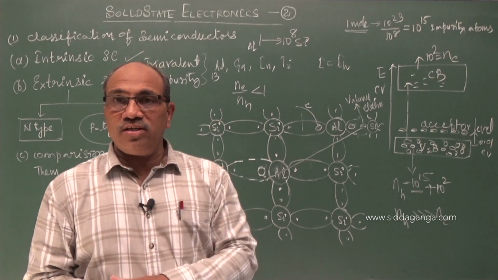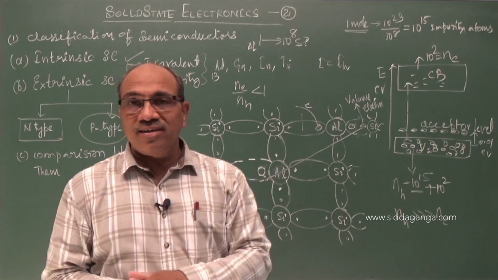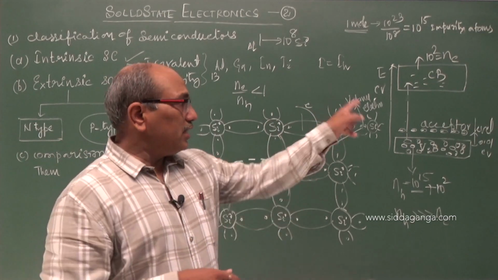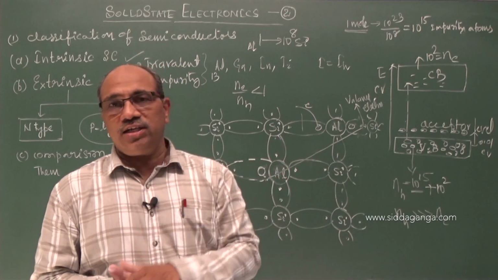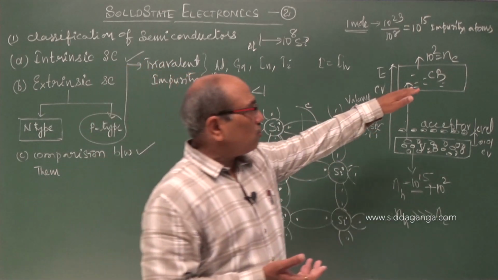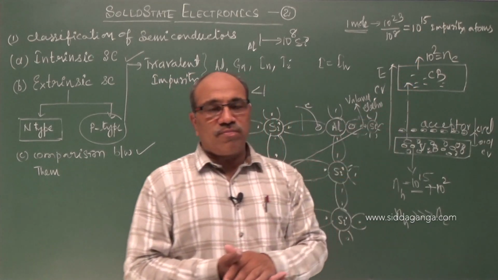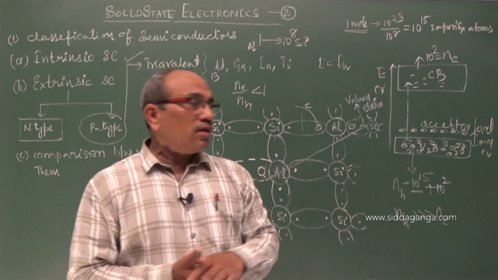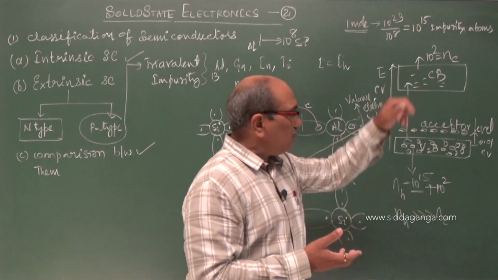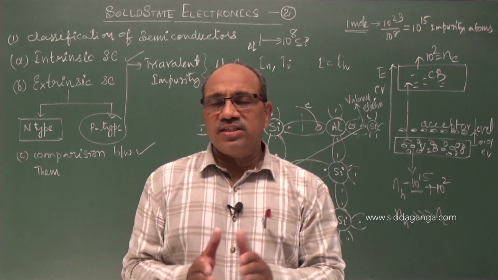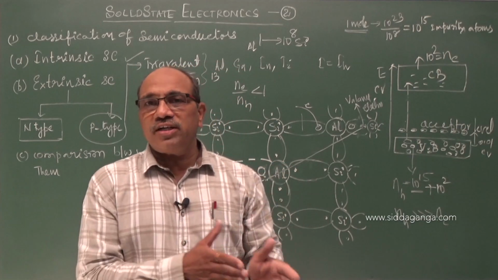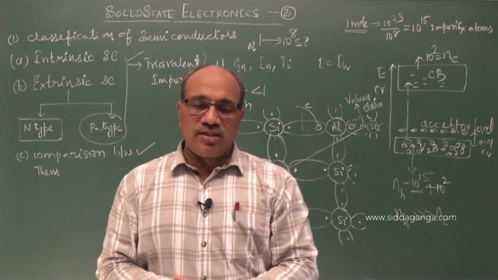The forbidden energy level is close to the conduction band in N type, and near the valence band in case of P type. The forbidden energy level is shifted. We see the donor level just below the conduction band in N type, and the acceptor level just above the valence band in P type. This is the basic difference between P type and N type semiconductors.